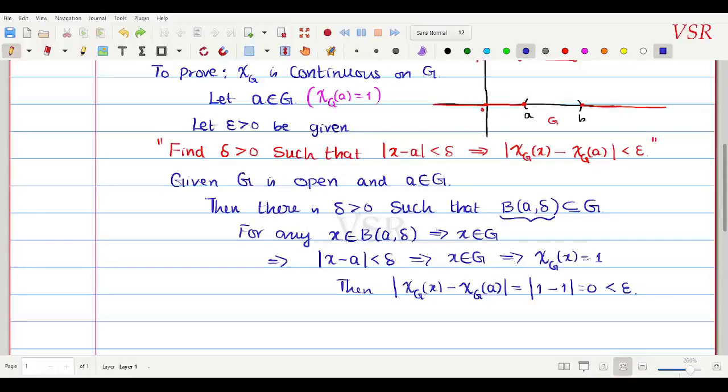So what have we done? Take it as one line. Let epsilon be positive. Then there is a delta positive such that whenever modulus of x minus a is less than delta, this implies modulus of chi G of x minus chi G of a is less than epsilon.